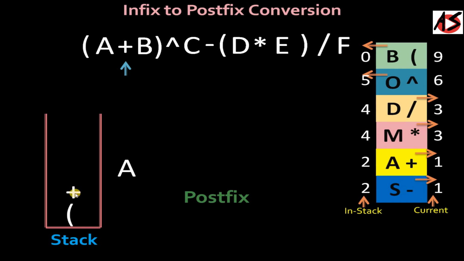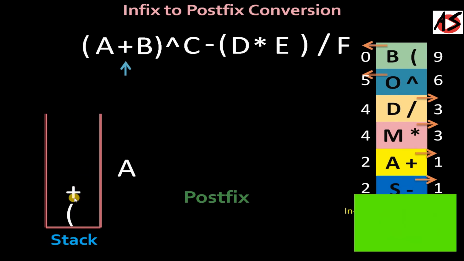So here we have a current symbol that is plus having priority 1, that is higher than the in stack priority of the opening bracket, that is 0. So we will straight away push the addition symbol into the stack.